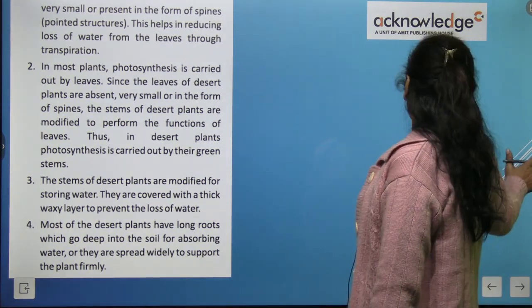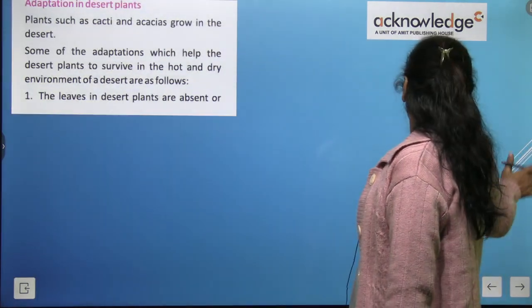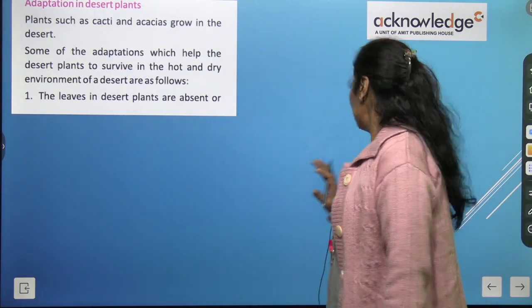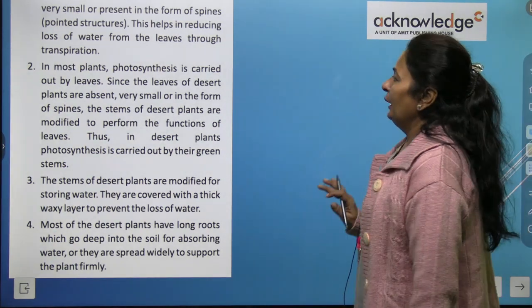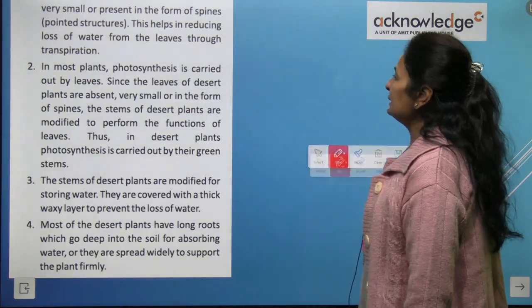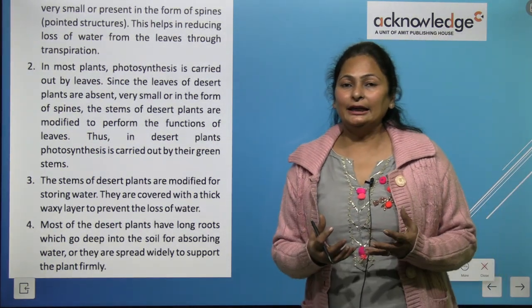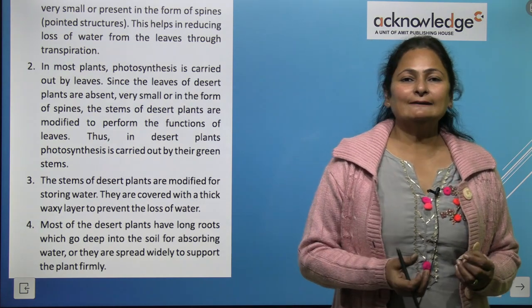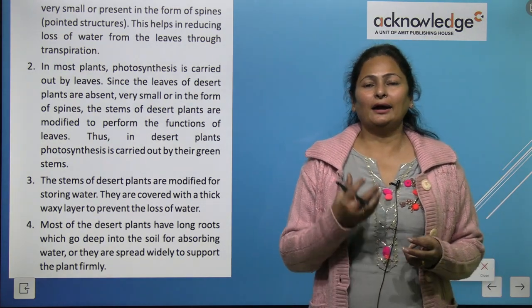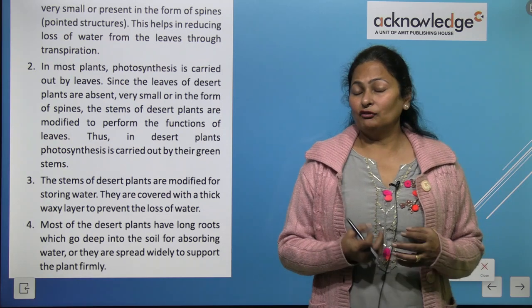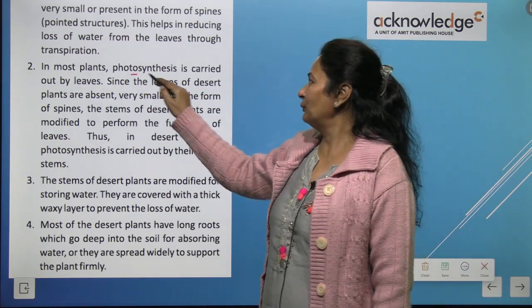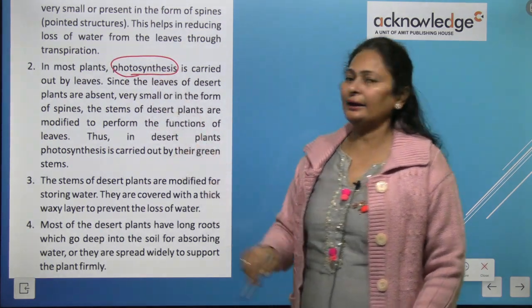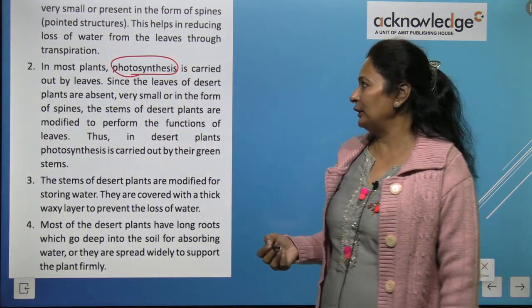Now, in most plants, photosynthesis is carried out by leaves. We all know the leaves have chlorophyll, and the leaves are the food factories of a plant. So this process is carried out by leaves only.